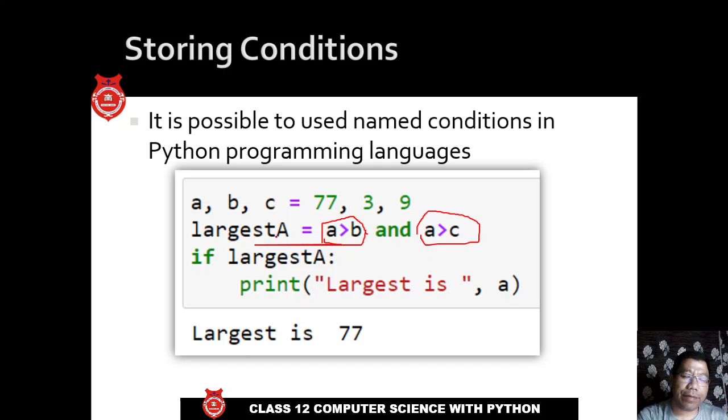The name becomes largest_a. So I can simply say if largest_a colon, I can simply print a is the largest. I can name the different conditions together like this. This is known as storing conditions. I like this feature very much because it is not available in many other programming languages. It is available only, as far as I know, in Python.